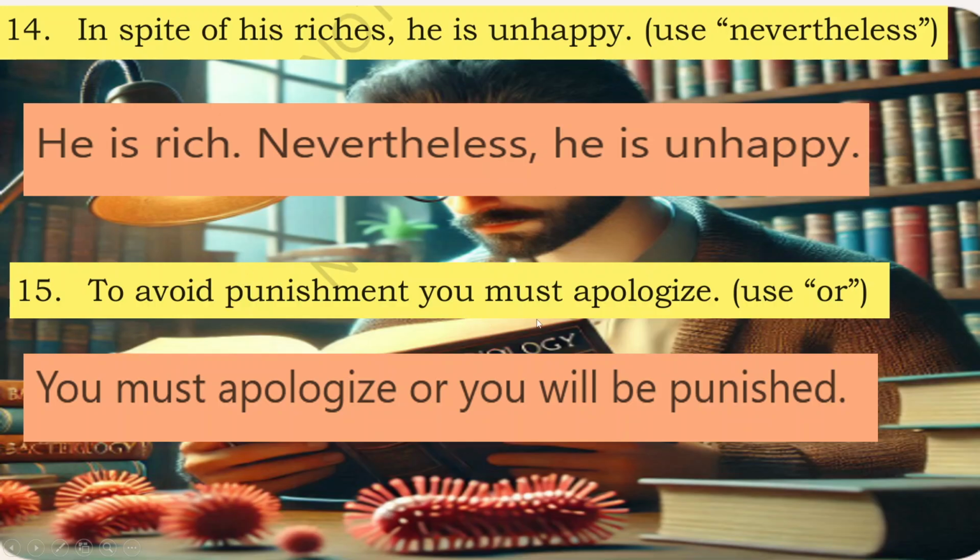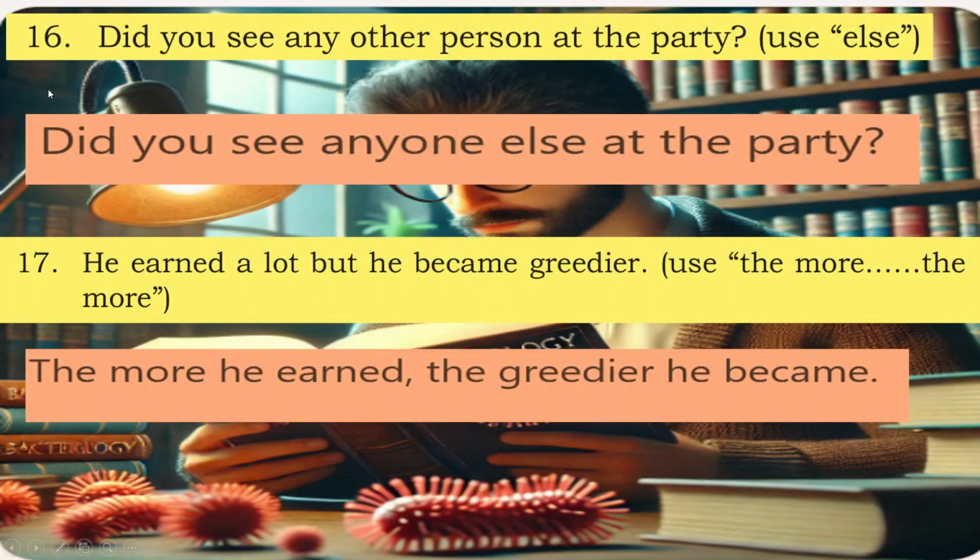15th, to avoid punishment, you must apologize. Use or. You must apologize or you will be punished. 16. Did you see any other person at the party? Use else. Did you see anyone else at the party?